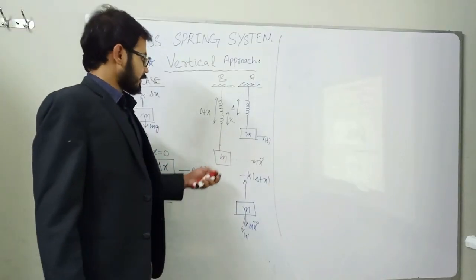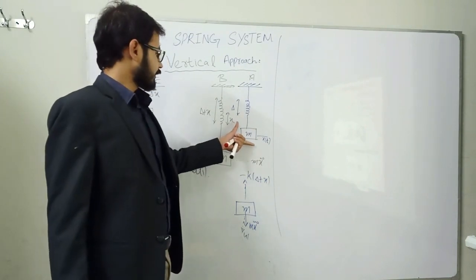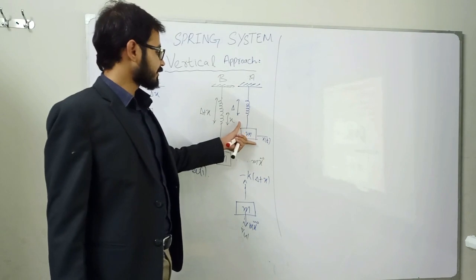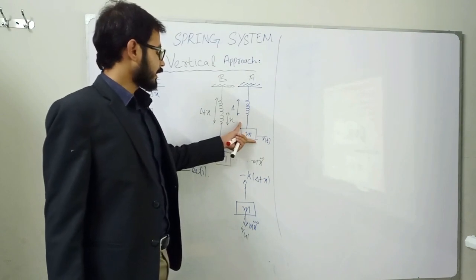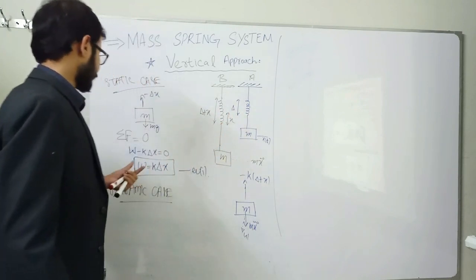Okay. In the static case, we resolved the mass and we get only the deflection because of the weight of that block, and that was W is equal to k delta.